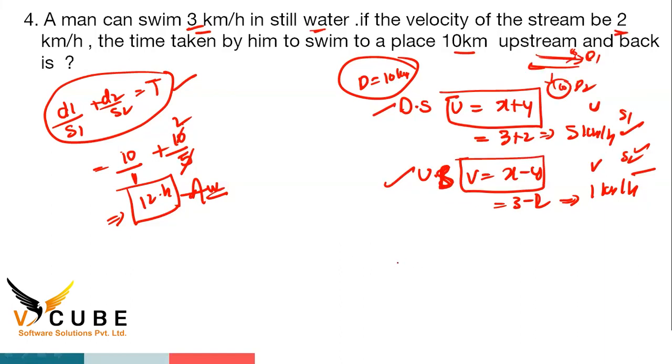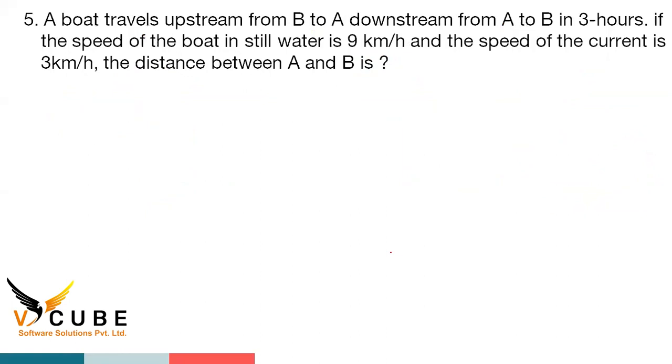Next one. A boat travels upstream from B to A and downstream from A to B, and the total time is given, 3 hours. If the speed of the boat in still water is 9 kilometers per hour and the speed of the current is 3 kilometers per hour, the distance between A and B is?